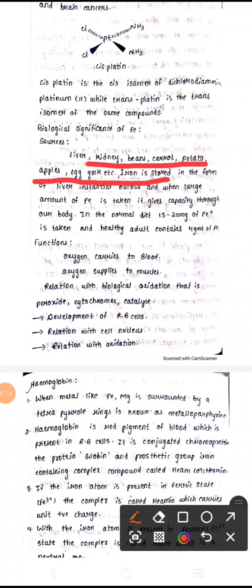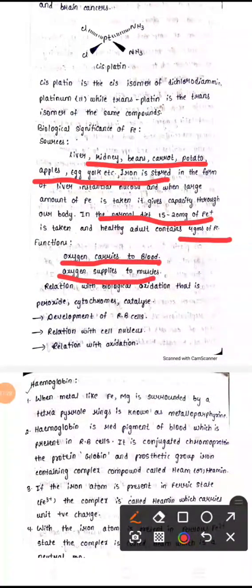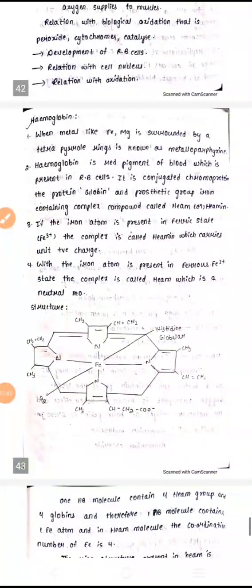If we take a large amount of iron in our body, the normal diet should be 15 to 20 only. Adults contain 4 grams. What are the functions of iron? It carries oxygen in blood and supplies oxygen to muscles. It mainly develops red blood cells, relates to the cell nucleus, and oxidation also. Based on this, iron is present in the structure of hemoglobin and also myoglobin.